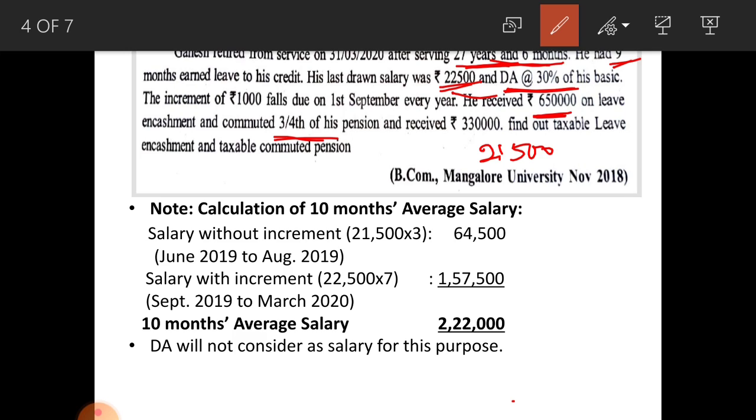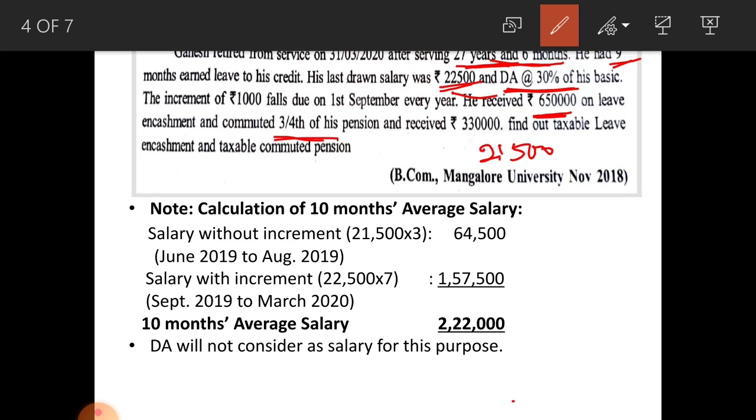In this problem, if they mention it as in receipt of gratuity, you should consider 1/3 of commuted pension. That you already learned under commutation of pension. Okay, please refer to those notes once again and find out taxable leave encashment and taxable commuted pension.